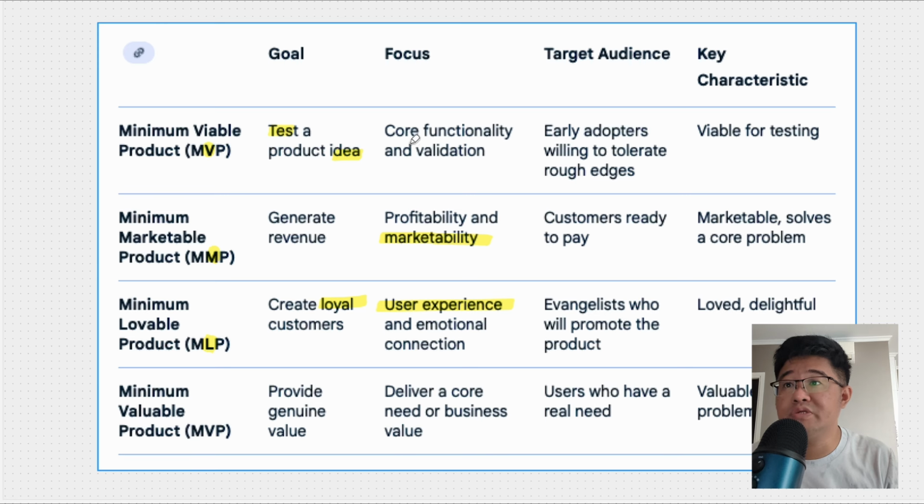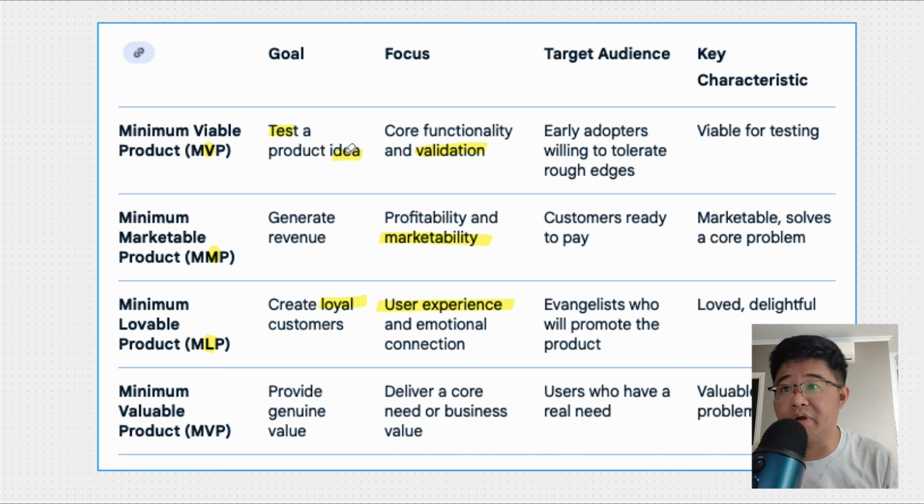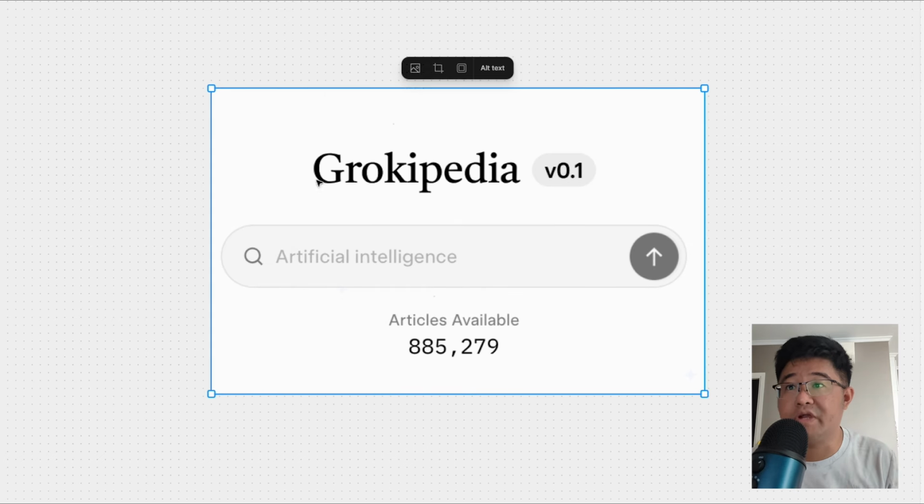What we are actually trying to do is validate our idea. That is the most important part. I think it's enough about theories. Let's get into Grokipedia and try to understand it as a good example of MVP.